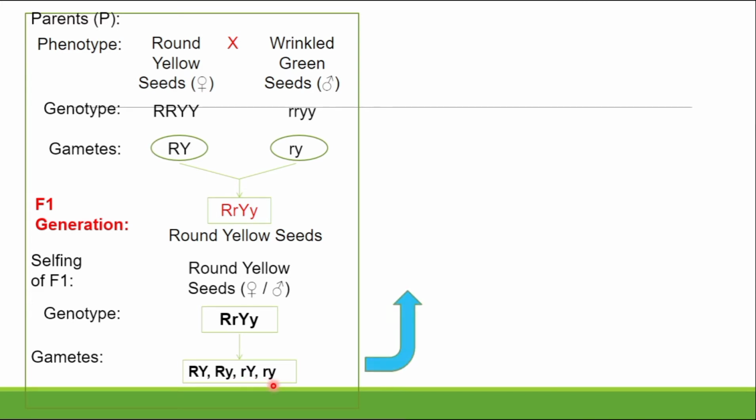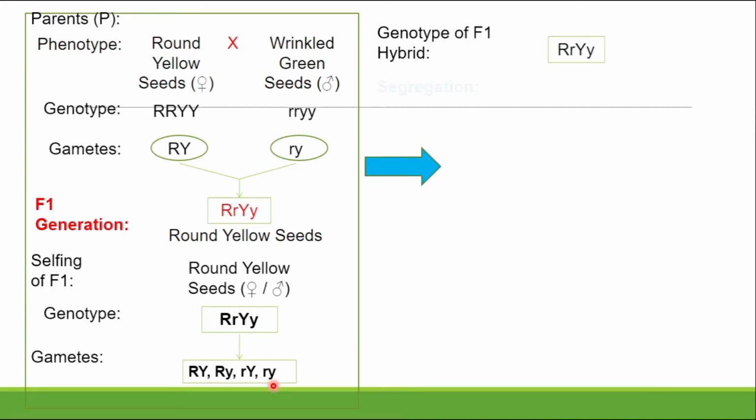Then what happens? It undergoes the selfing. So what is the selfing here? How many gametes are formed? At the time of gamete formation, they are segregated, they are separated. So we obtain capital R, small r, capital Y, small y.